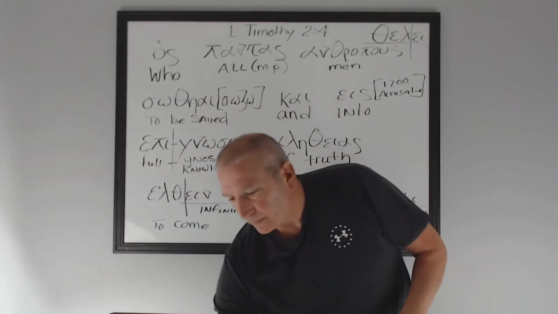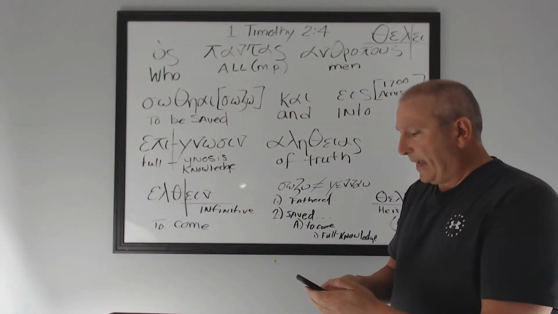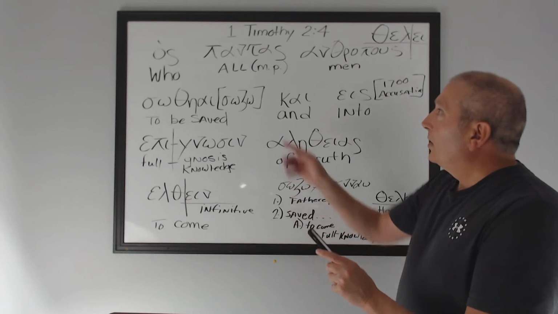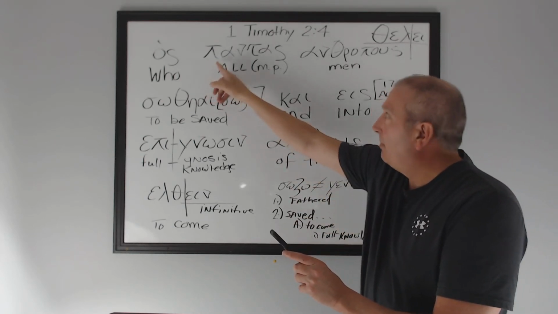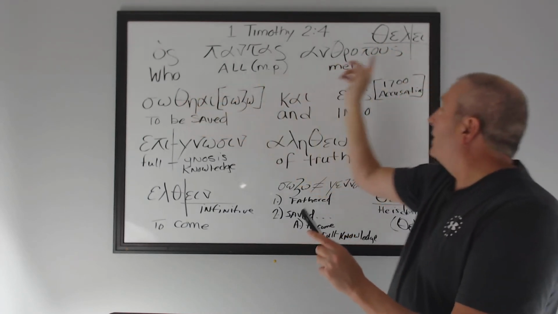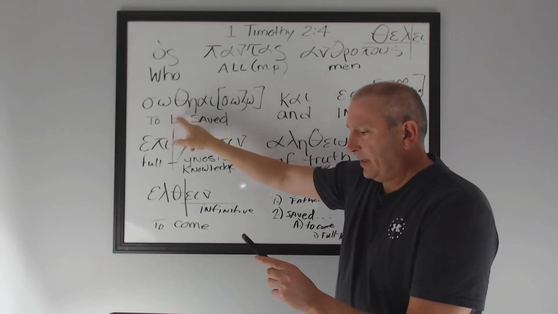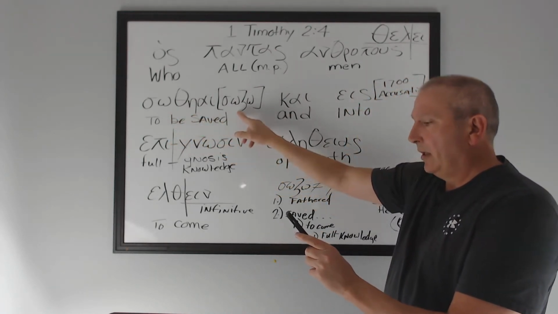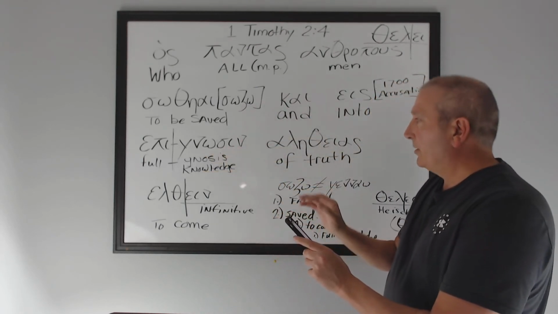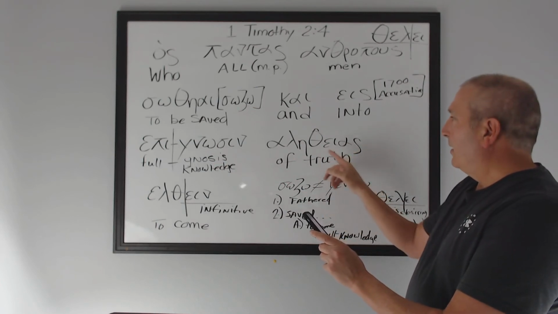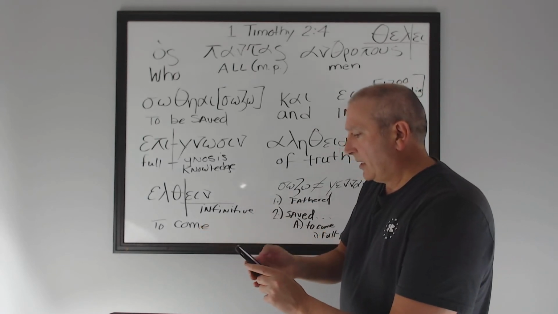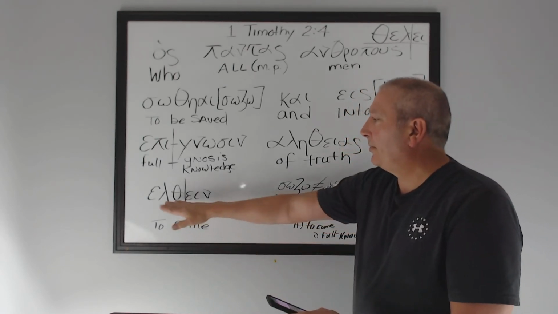So let's check out our work. Let's see how badly we did here or how well we did. So here's the who, all men. Okay, so I ran out of room, but it really should have gone here. Is desiring, and then here to be saved. That's good. From sozo, then eis and epignosin. Good job. Y'all are doing great. And then aletheias, of truth, that's genitive, and then to come, that is second aorist. Okay, so you'll become more familiar with these.